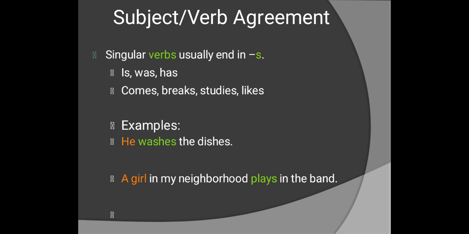Now, let us see some examples of singular verbs that usually end in S. Is, was, has, comes, breaks, studies, likes, etc. are examples of singular verbs. These example sentences are given below: He washes the dishes. A girl in the neighborhood plays in the band. Here he is singular, and that is why you have used washes. Girl is a singular subject, that is why you have used plays.